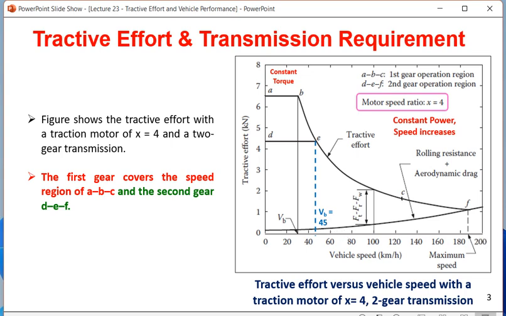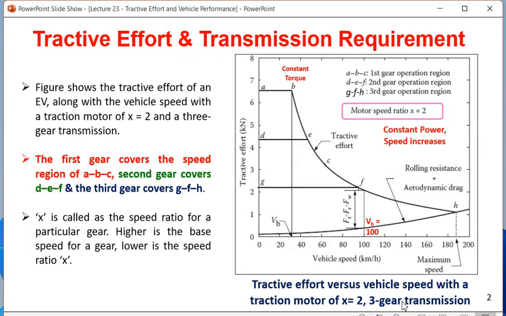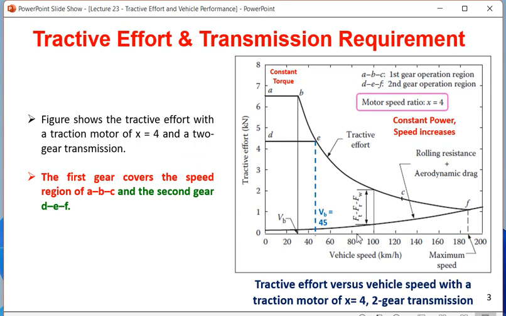This is tractive effort versus vehicle speed with a traction motor x is equal to 4. It is a 2-gear transmission, whereas in the previous case you found x is equal to 2. It's a 3-gear transmission, and x is always calculated for the base speed of the highest gear. So this is the base speed of the highest gear, it is 100. That's why x is equal to 200 by 100 is equal to 2. In this case, the base speed of the highest gear is around 45 to 50. Highest speed is 200, so 200 by 50, x is equal to 4.